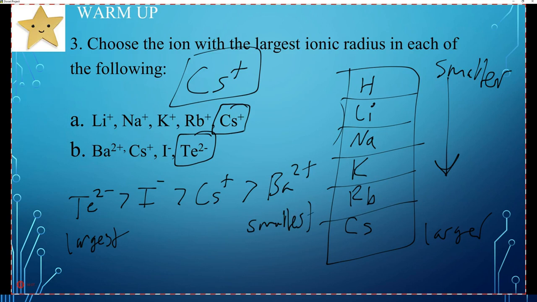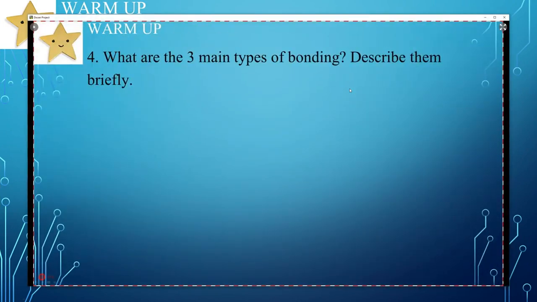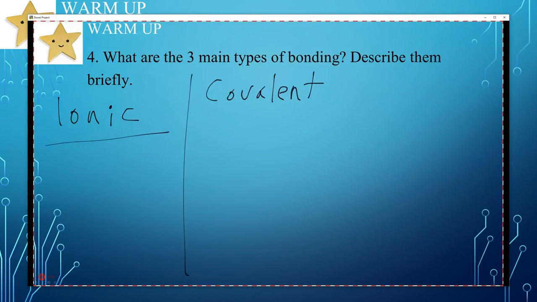Awesome. All right. Next slide. What are the 3 main types of bonding? Describe them briefly. You guys should be able to do this, but I'm going to go over it. So we have ionic, we have covalent, and metallic.